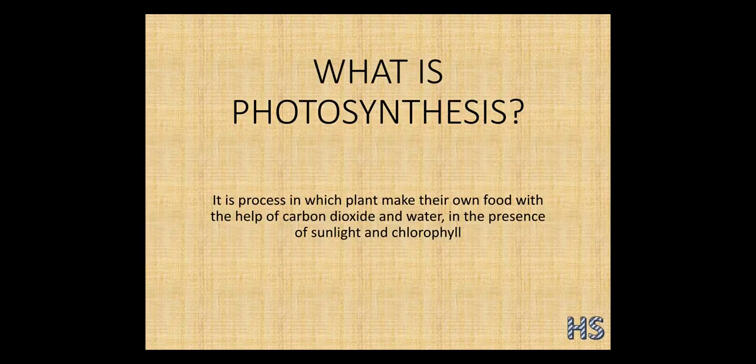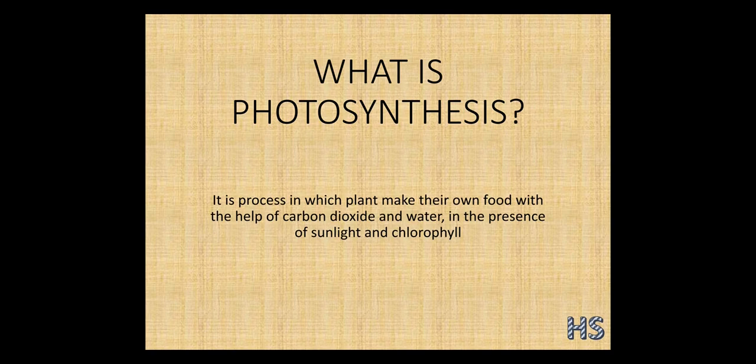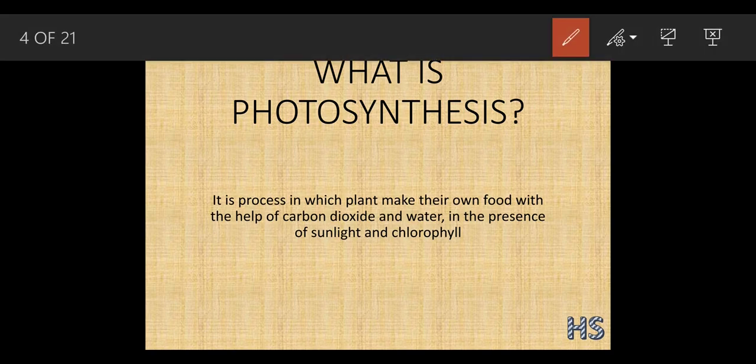Now if you look at the respiration formula and reverse it, like carbon dioxide plus water gives you glucose plus oxygen, it would seem like the formula of photosynthesis. So what do we mean by photosynthesis? We have already heard about the photosynthesis process in your lower standards also, that it is a process in which the plants make their own food with the help of carbon dioxide and water in the presence of sunlight and chlorophyll.